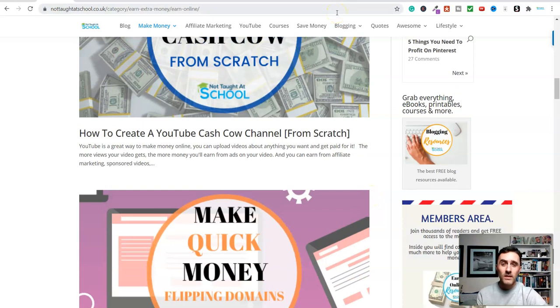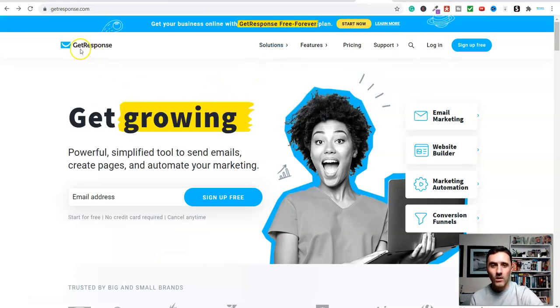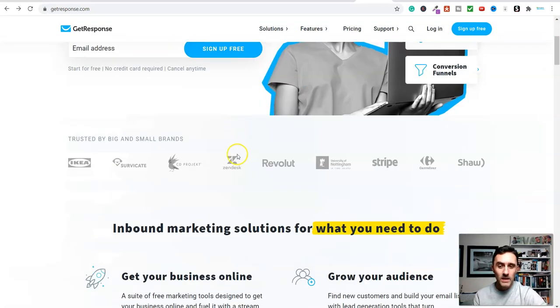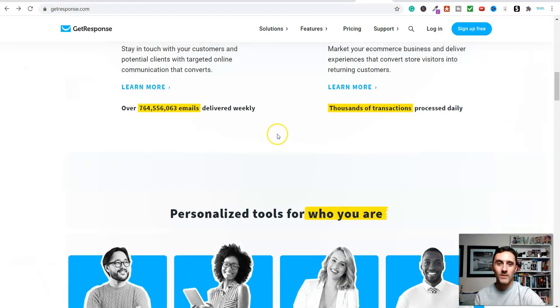So first of all we're going to need a piece of software which is free. So we're going to come over here. Now this is the software and it's called GetResponse. Now they have a free version of this and I'll drop a link to that below for you, because when you come over here and you go to pricing, they don't show you it in the beginning.